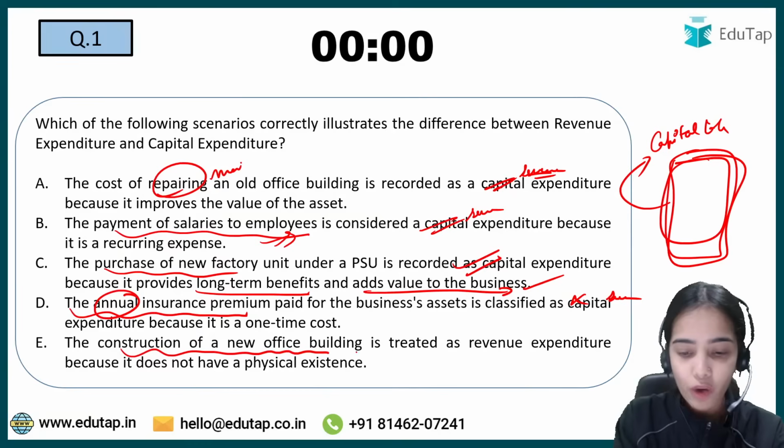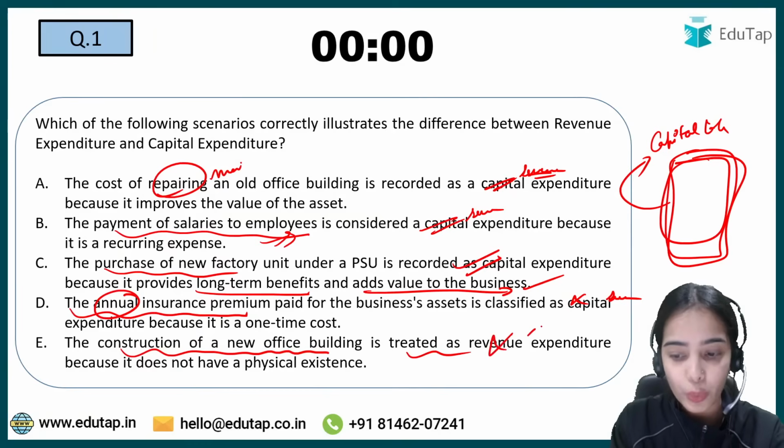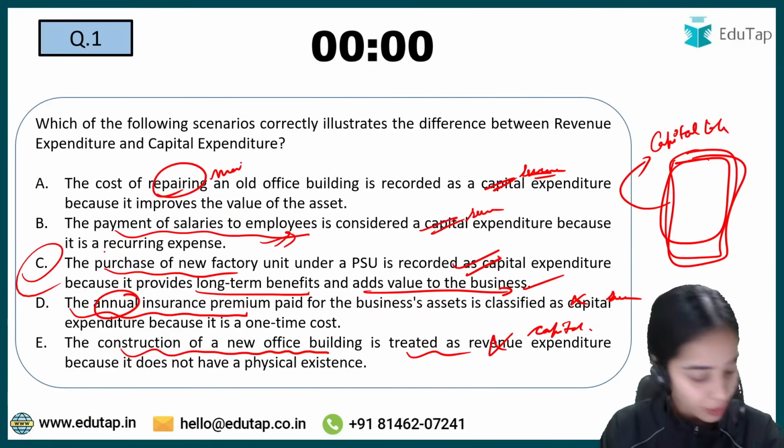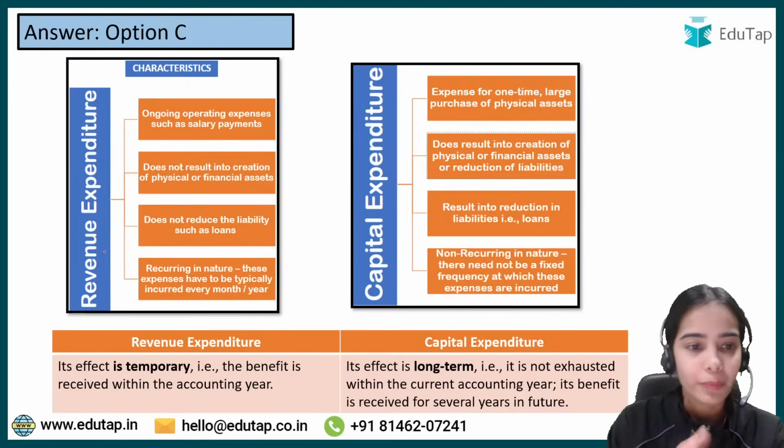Construction of a new office building is treated as revenue expenditure. No, it is treated as capital expenditure. So only the C statement is correct, and that's why your answer is C. Very good, everyone. Good to see.